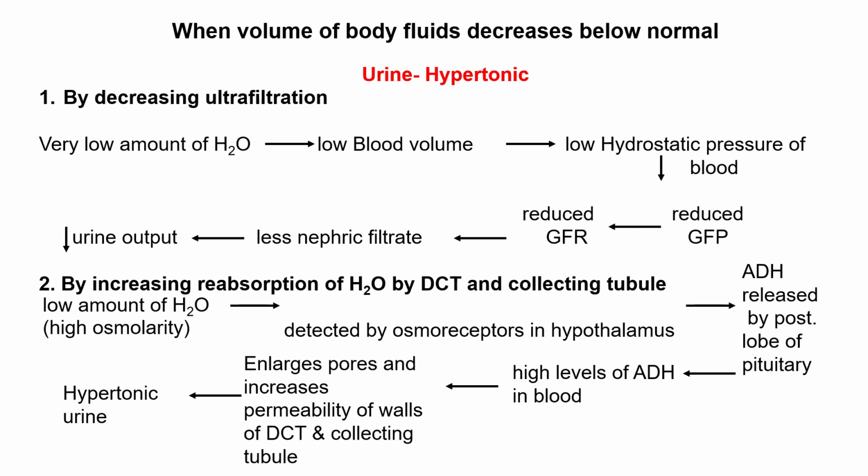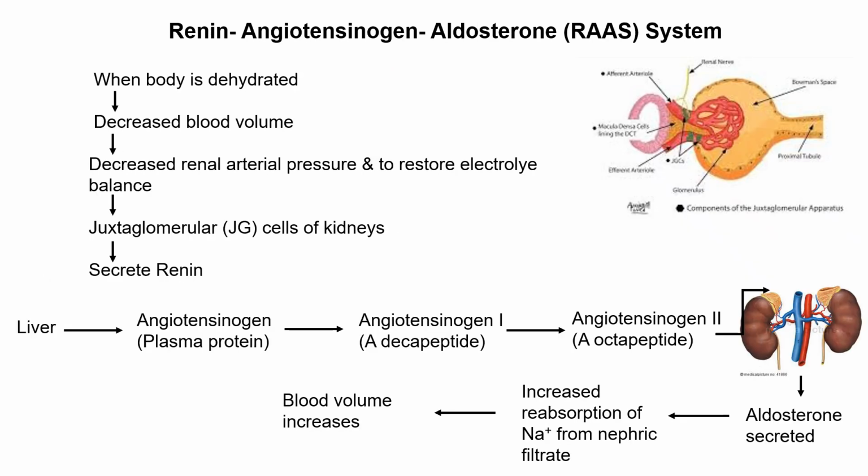And where are the receptors of this ADH present? That is present in the walls of DCT and the collecting tubule. So in response, this ADH will bind to its receptors and these receptors will open wider. The pores will open wide and it will increase permeability of the walls of DCT and collecting tubule so that more water enters into the interstitial fluid and the urine that would be passed would be concentrated urine, hypertonic urine.